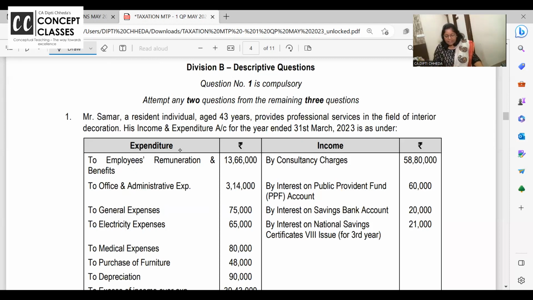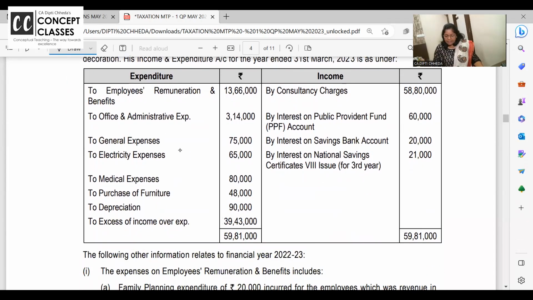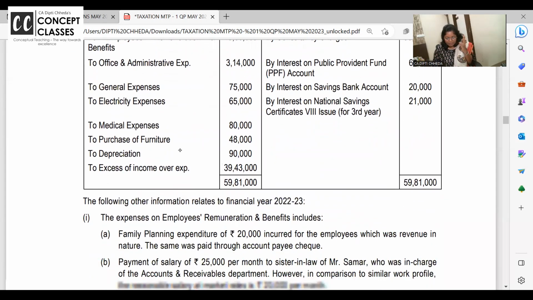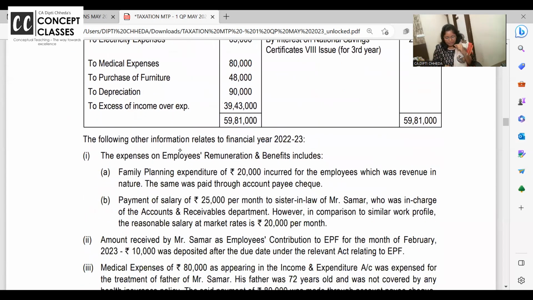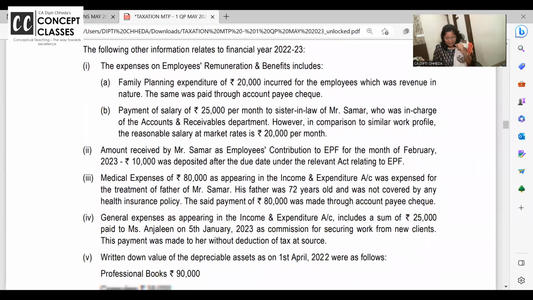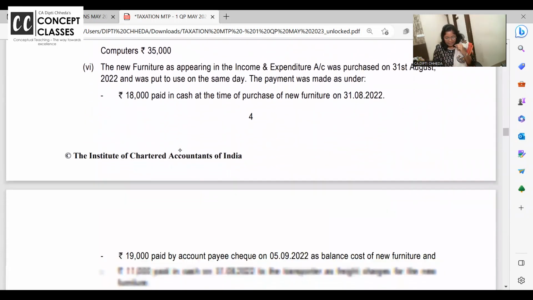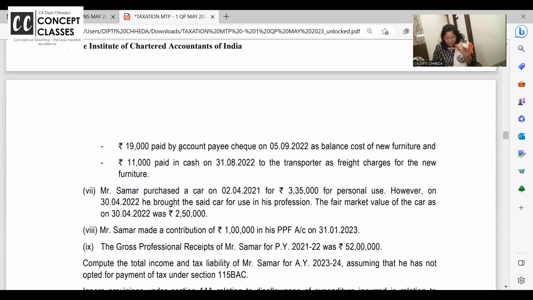Summer is a resident individual, 43 years, who has professional income: consultancy, interest from PPF, interest on saving, NSC, remuneration, admin, general, electric expense, medical purchases. Are you all reading with me? Depreciation as per books is disallowed, as per IT allowed under section 32. And then some other details are given, which as and how I read, I will take it. It's a very nice question.